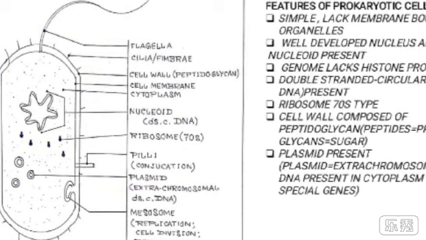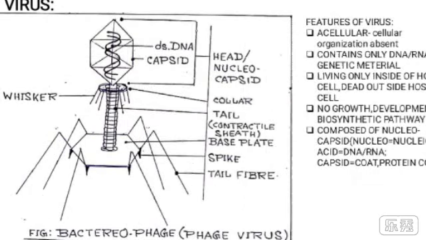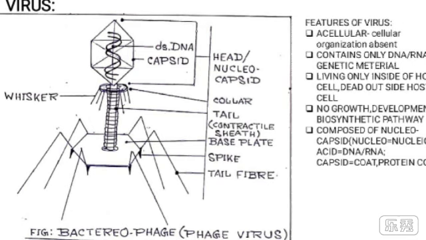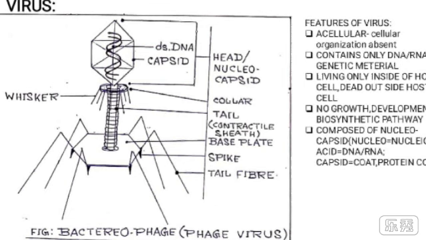The fimbriae or cilia perform adherence, and the pili, hollow protein-built tubes, help in conjugation. So it is a very simple structure and smaller in size in comparison to the eukaryotic cell.